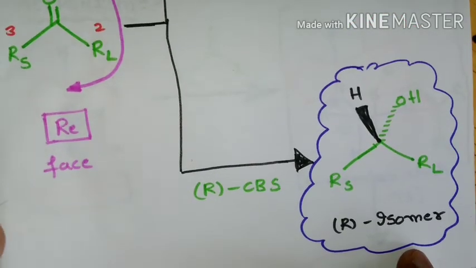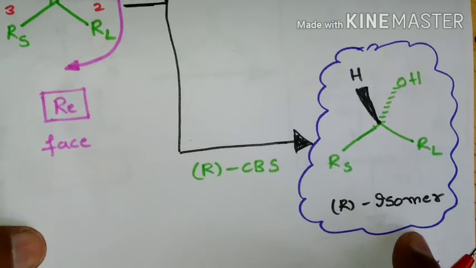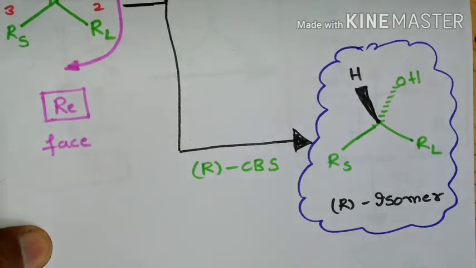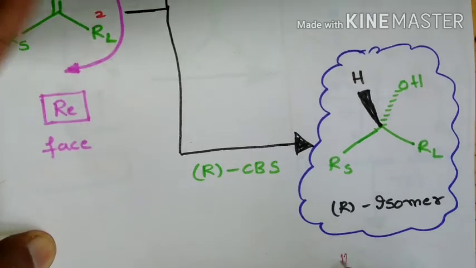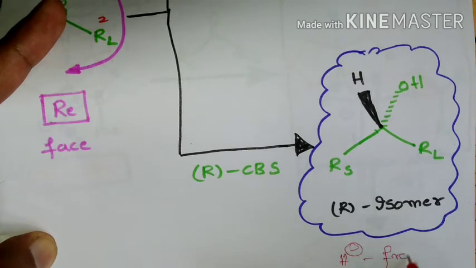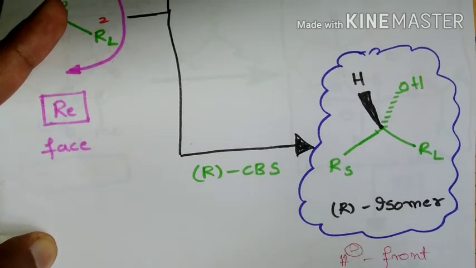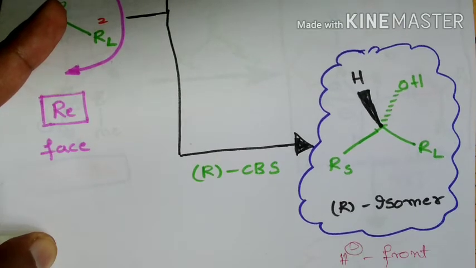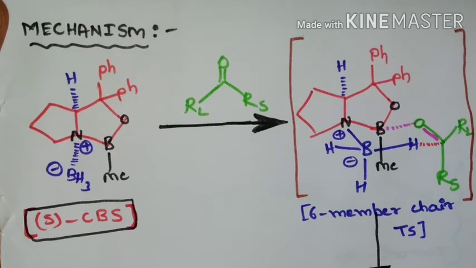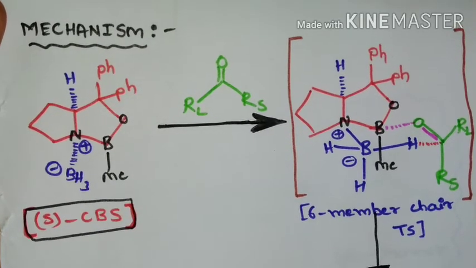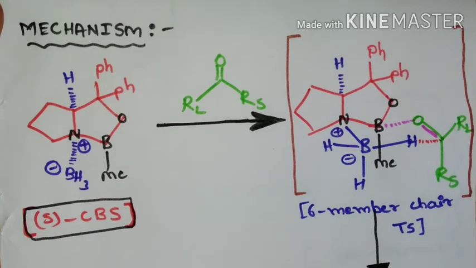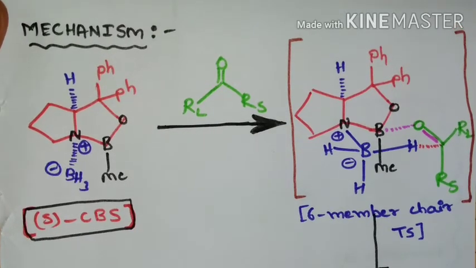Similarly, if we take the Re face of the prochiral ketone and it undergoes CBS reduction in the presence of R-CBS catalyst, here the hydride will be transferred from the front side, and here the major product will be the R isomer. And let us see how this hydride will be transferred to the prochiral ketone, as follows.